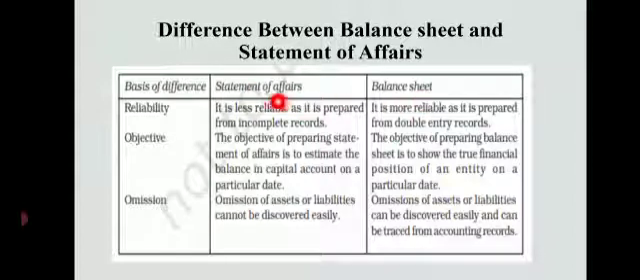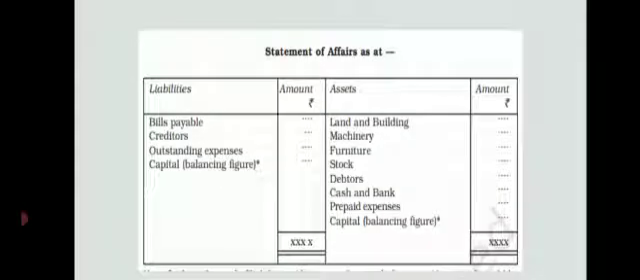So a question may come for 2 marks: write any 2 differences between statement of affairs and balance sheet, or differentiate statement of affairs and balance sheet by 2 points. So here is the format of the statement of affairs. We write the heading as statement of affairs as at the date. We mention liabilities: bills payable, creditors, outstanding expenses, capital, that is our balancing figure, then assets, and amount in rupees.